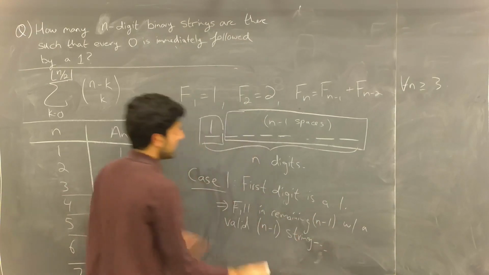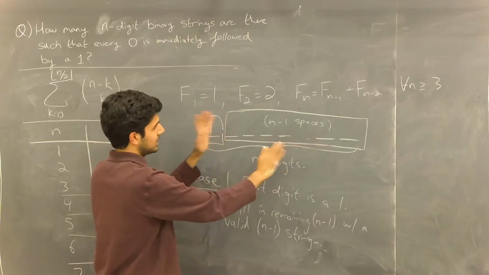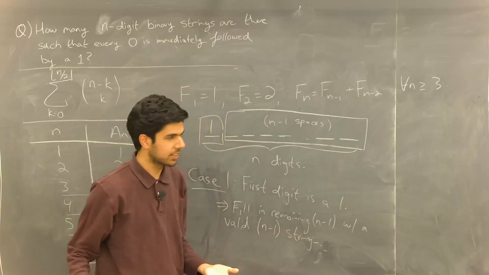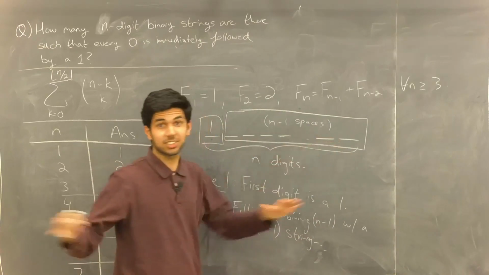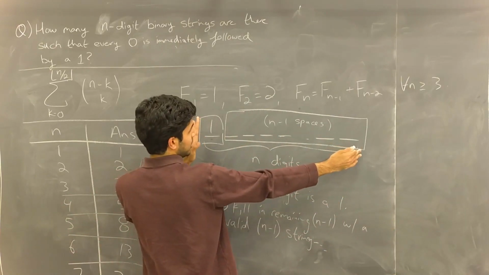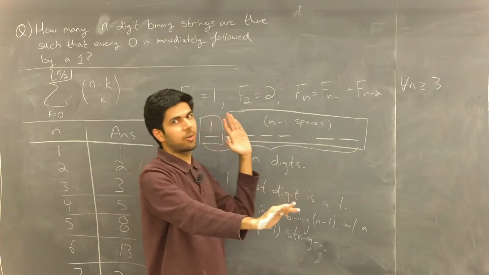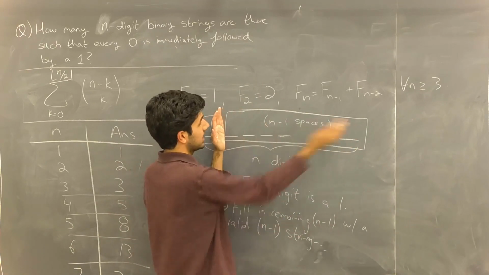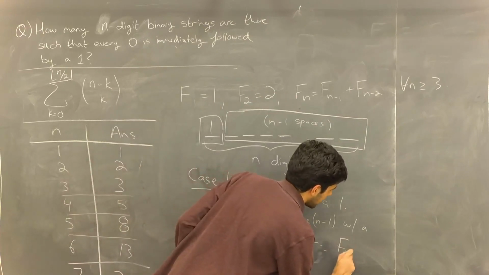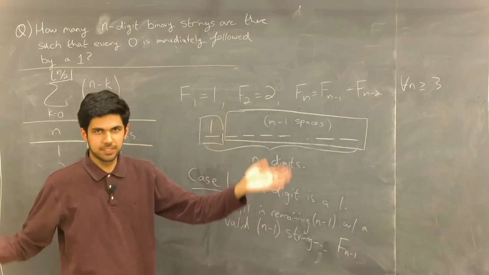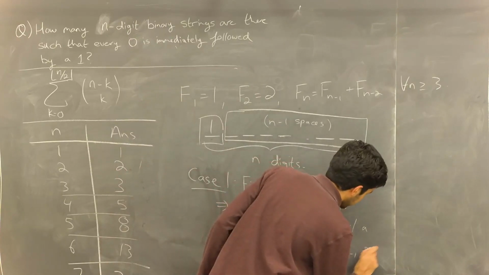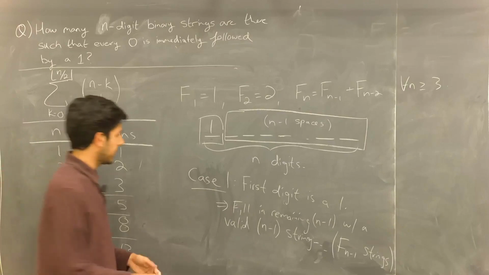So we're just going to fill in these spaces with a valid n-1 length string, right? No matter what I choose in these spaces, as long as it's valid, the overall string will still be valid. Because once I have a 1 here, it doesn't matter what comes after that. I just need to make sure every 0 in this area is followed by a 1. So in this case, if we're saying f subscript whatever is the amount of valid strings, there's going to be f sub n-1 strings here. Now we do case 2.